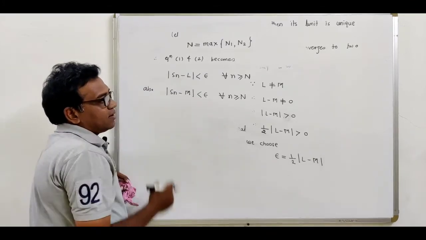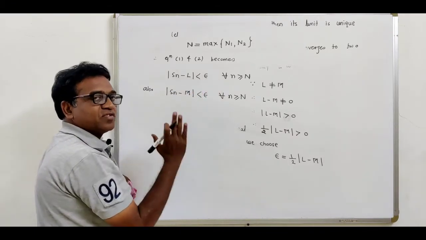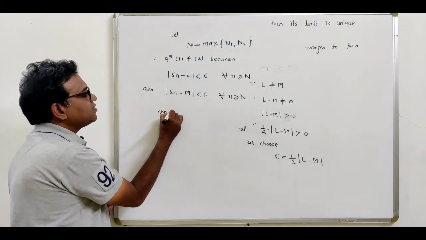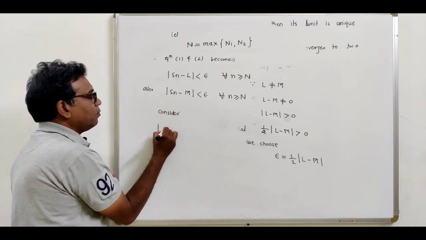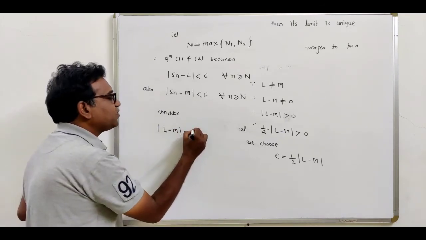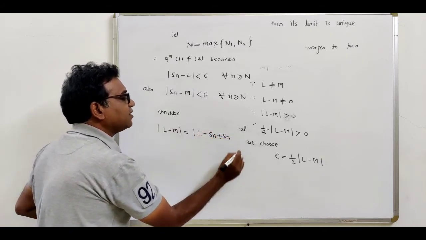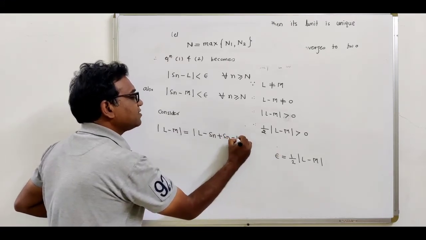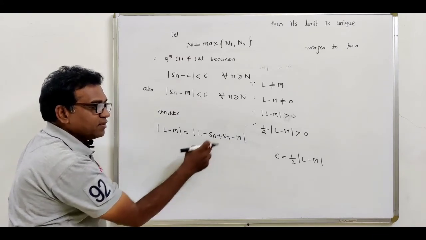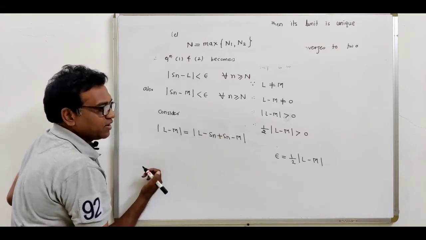Now we want to show that this sequence Sn converges to a unique limit. The limit of a convergent sequence is always unique. So for that we consider modulus of L minus M. Let us simplify this absolute value. This is modulus of L, now subtract Sn and add Sn, so there is no change, minus M as it is. What is this step? Just subtract Sn and add Sn, so there is no change.